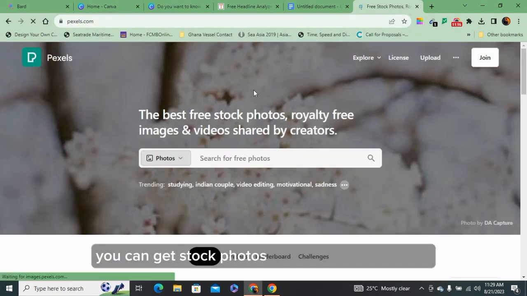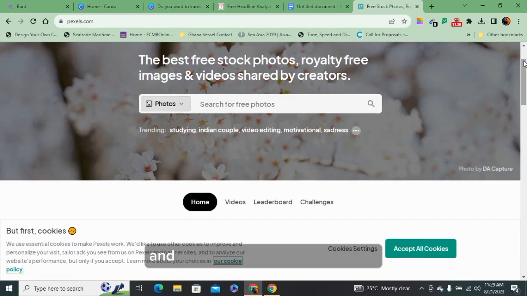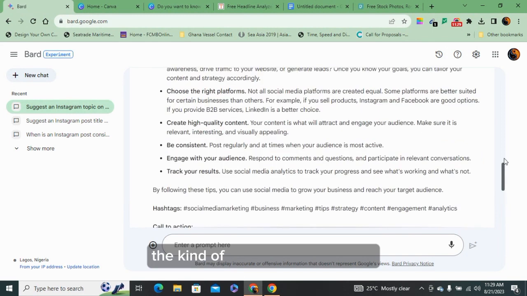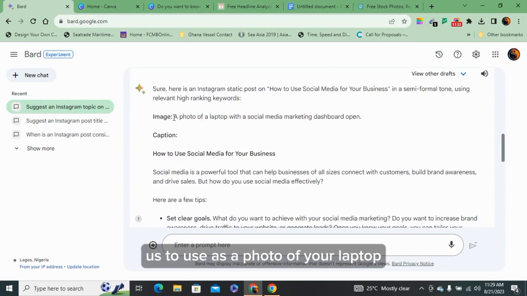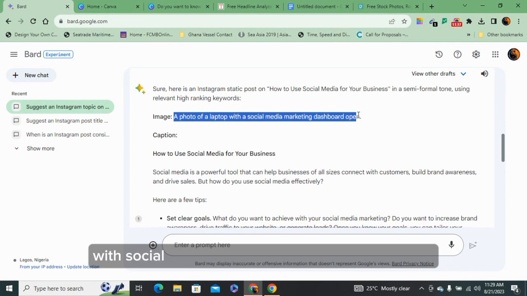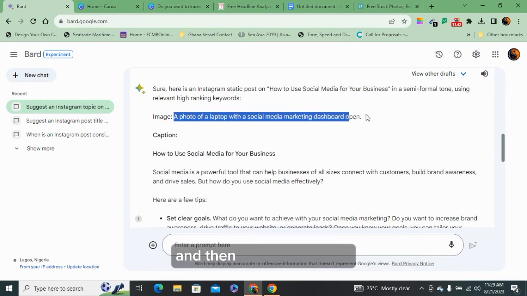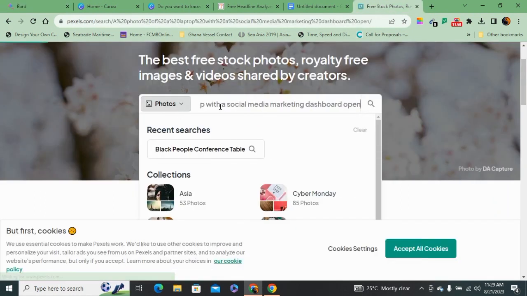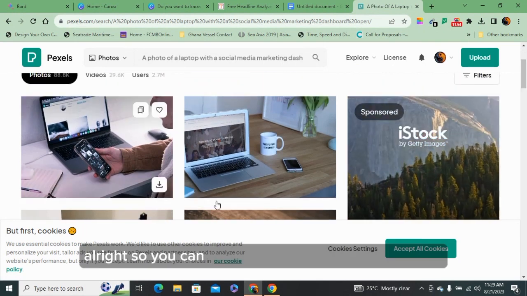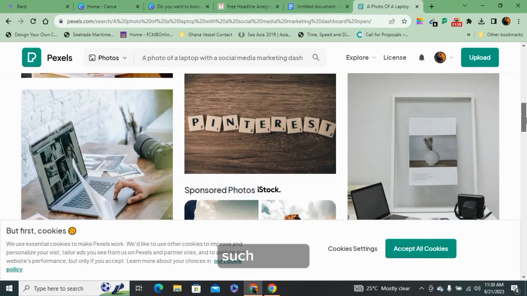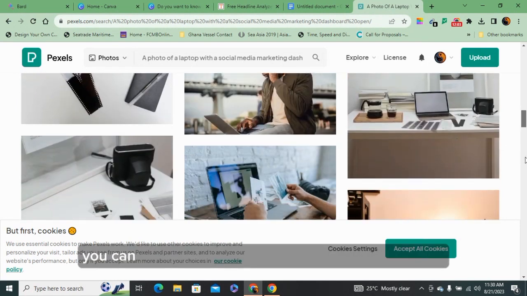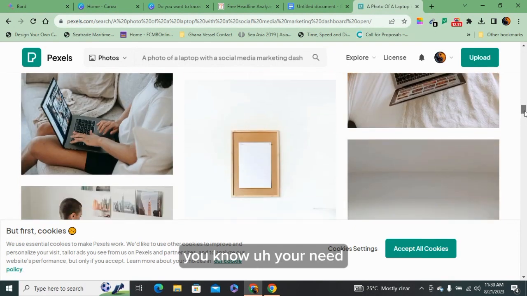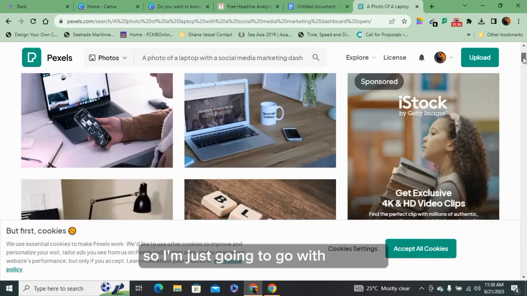You can get stock photos for free from Pexels, and all you need to do is type the kind of photo that you need, and Pexels will give that to you. The kind of photo that BARD asked us to use was a photo of a laptop with social media marketing open. So let's just copy that and then paste on Pexels. All right, so you can see that Pexels has already given us such photos. You can now choose the one that best suits your need. So I'm just going to go with this one.